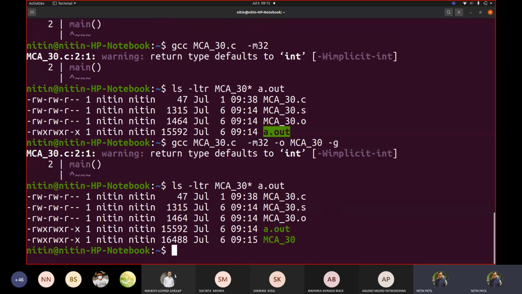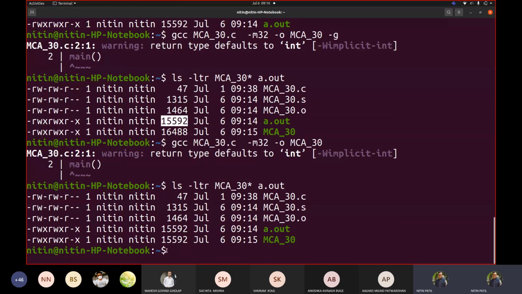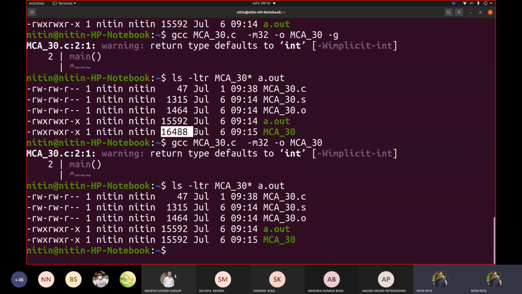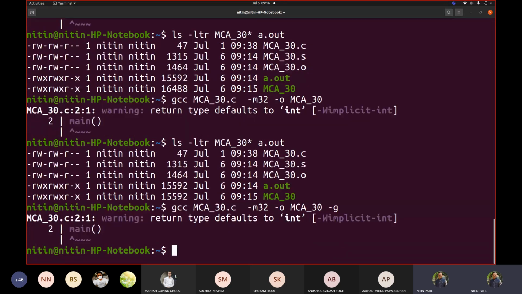Now let me see these files. Can you see this change in the size? What is the mca30 that we got and what is the a dot out we got? Earlier the a dot out size was 15592. If I don't write this dash g, and I try to see these contents, both the file sizes would be the same, correct? But in the earlier case it was not the same. Here you can see there is a difference. This was added because the user is writing this dash g. What does dash g tell? Dash g tells you to please add debugging information in the executable.